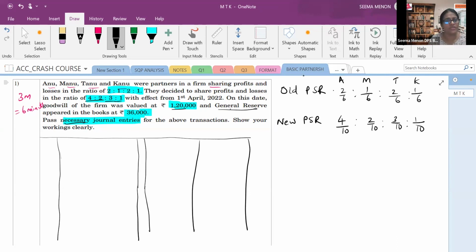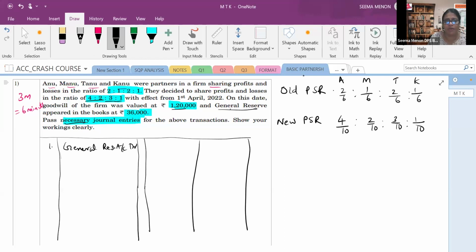So general reserve is an accumulated profit. To close that, general reserve will be distributed among the partners. Partners will get this, right? So whenever partners get something, their capital account will be credited. And the general reserve account we have to close. It always has a credit balance. Now we are closing, so you will write general reserve account debit.